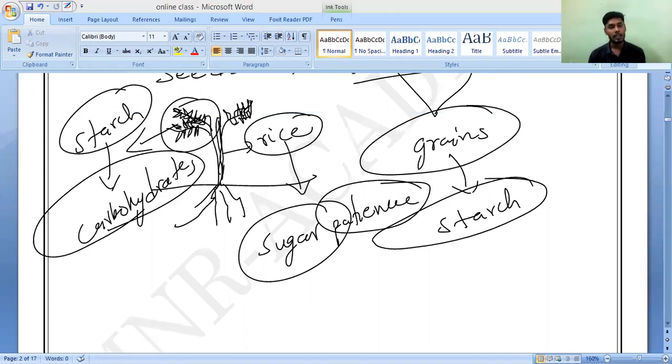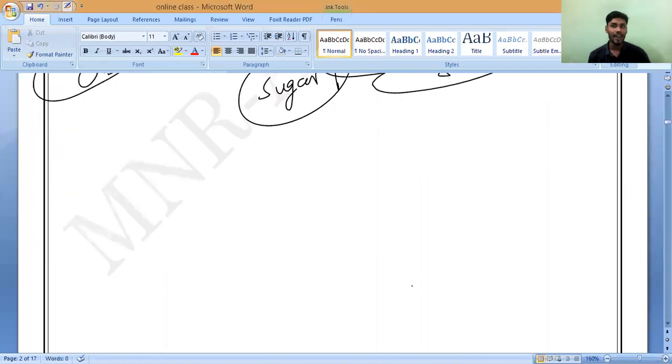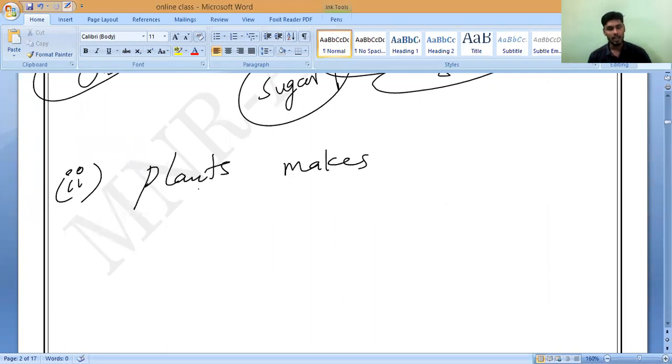Now let us go for the second one. The second type of food is that plants make oils as food. Oils means in the sense of what? Fats. Do you understand? Let me write: plants make oil as food. Oil means what? Fat.